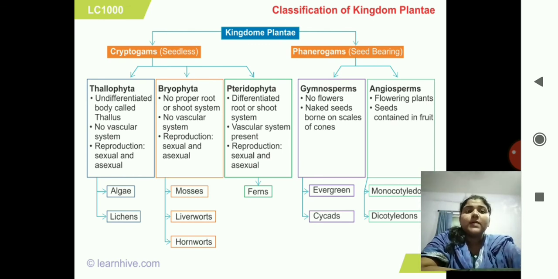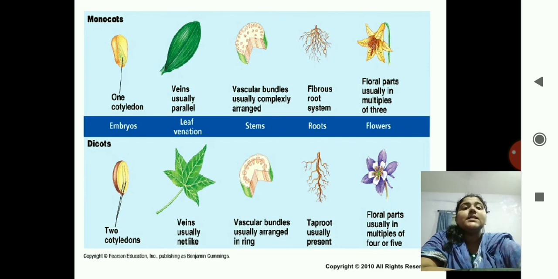Gymnosperm, that is no flowers are there, and angiosperm, there are flowering plants. Okay, and in angiosperm you have again two groups, monocotyledonous and dicotyledonous. So we will see the distinction between monocots and dicots. You can see here the first picture is of the cotyledon. In monocot there is one cotyledon, and in dicot there are 2 cotyledons.